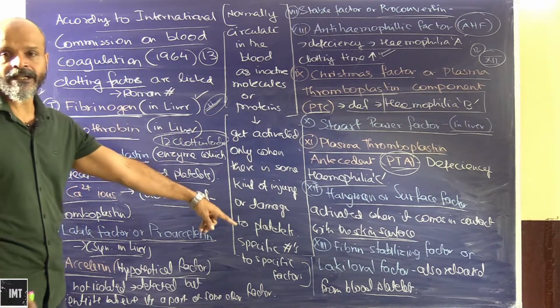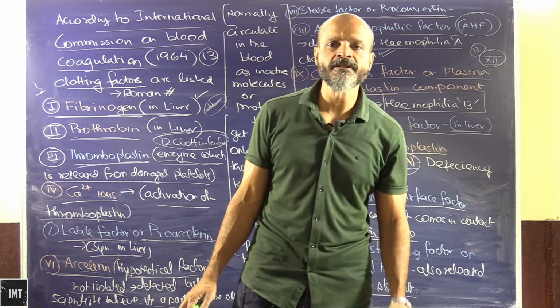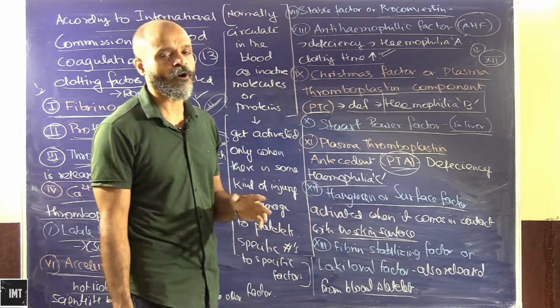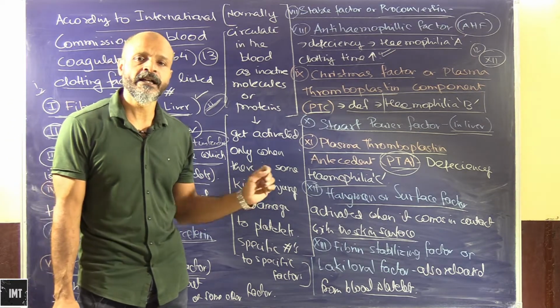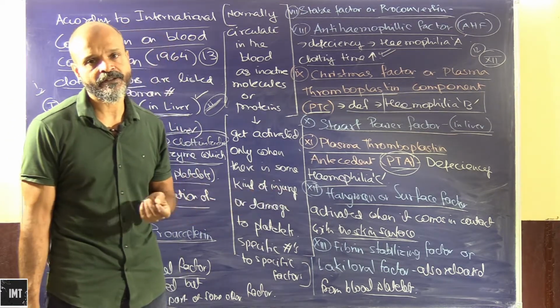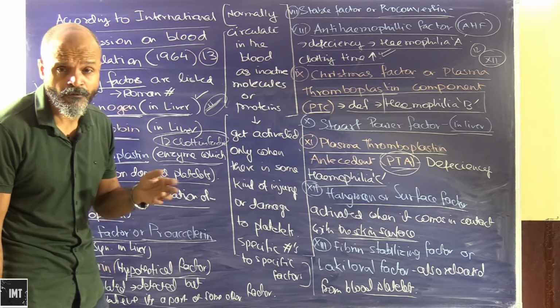Clotting is basically a very important factor, and if it happens at the wrong place, obviously not the wrong place, it will happen for the right reasons, but if it happens in the wrong place, it can cause serious consequences. So we will look more into how the entire process of clotting takes place.